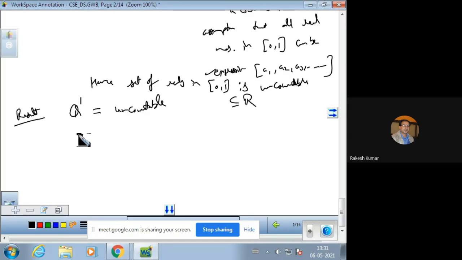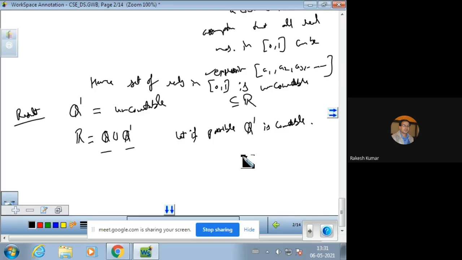You have to use Cantor's diagonal argument. We know that the set of reals is the union of the set of rationals and irrationals. This is the irrational set, and this is the set of rationals. Now let, if possible, Q dash be the set of irrationals. Let, if possible, Q dash be countable.